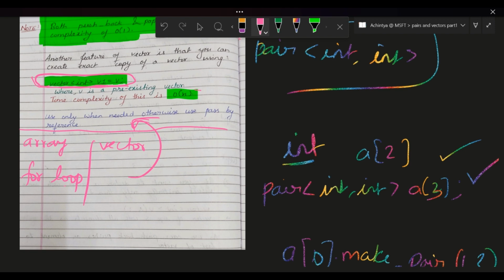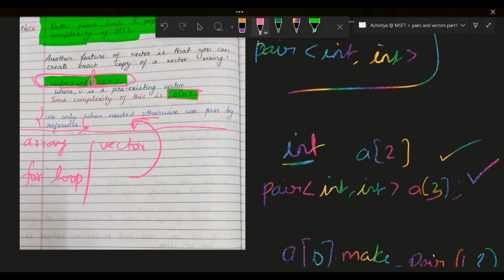So don't worry. Sometimes it is not suggested to copy a vector into another vector unless you need it very seriously. You can just pass by reference, because that is a way where your time complexity can be saved. Here the time complexity is a bit more, O(n). In pass by reference, you are not copying anything, you are not performing any operation. You are just passing one array or vector to another vector. Suppose you make a change in v1, it will show the change in v also.